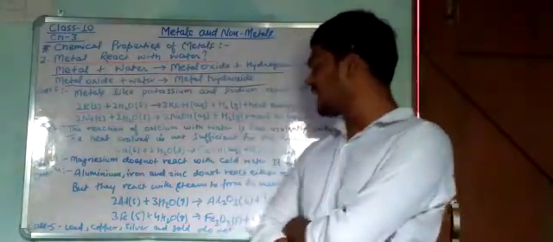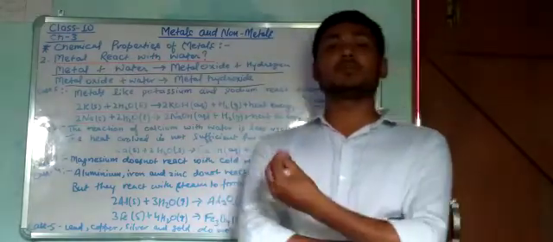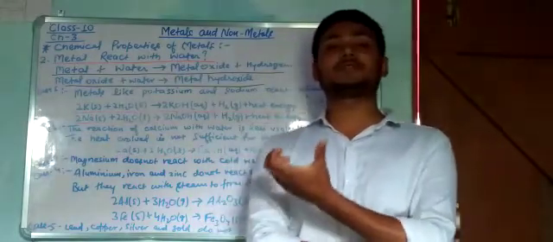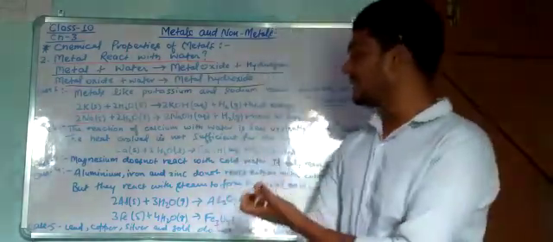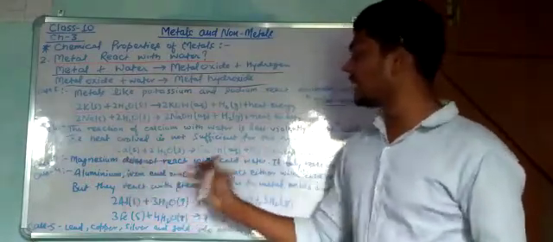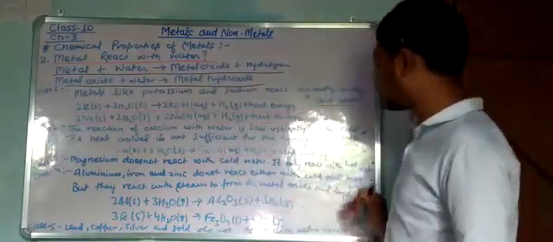But they react with steam. I repeat, they react with steam, which means water vapor, the gaseous state of water. They react with steam to form metal oxide and hydrogen gas.